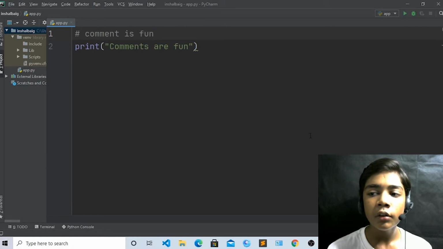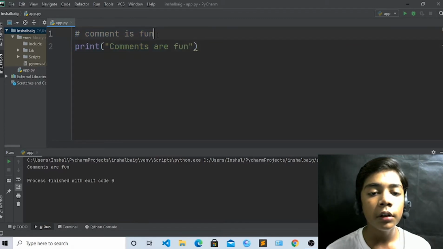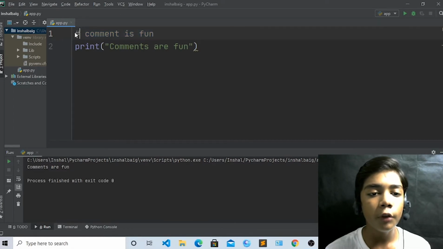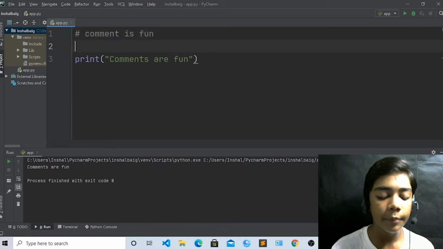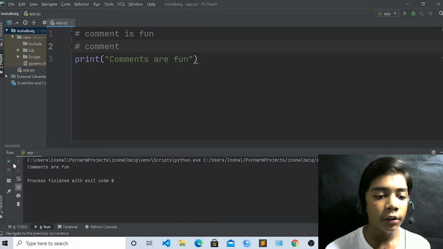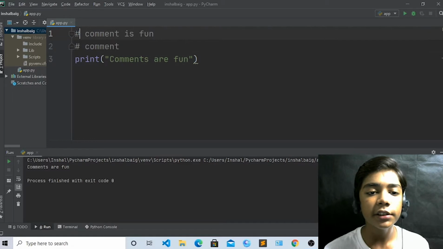Now just run it, and you can see that "comments are fun" is printed, but "comment is fun" is not printed, because it is a comment. Comments are only used if you are making a big project and want to remember the lines of code you have written, so it is good for that. If I write another comment and run again, you can see the comment is not shown, only the print statement is shown, because comments are written with a hashtag, not print.